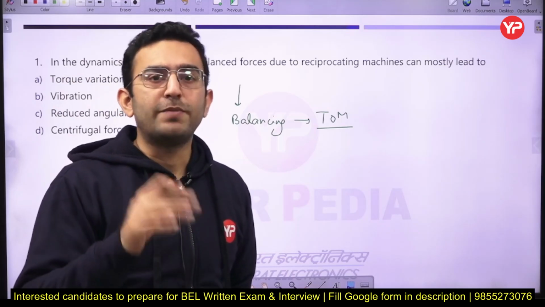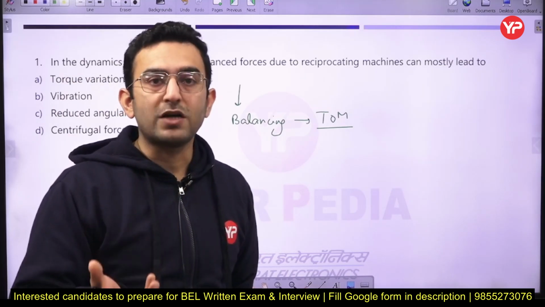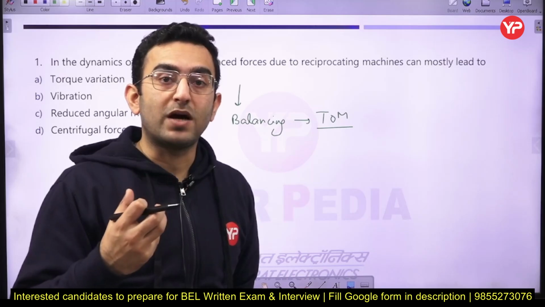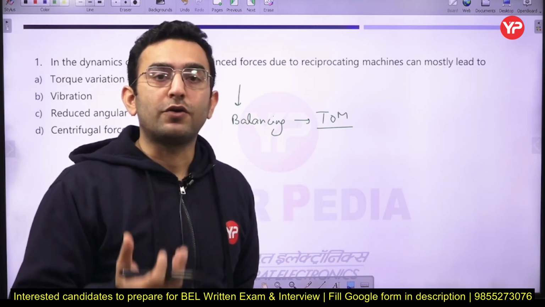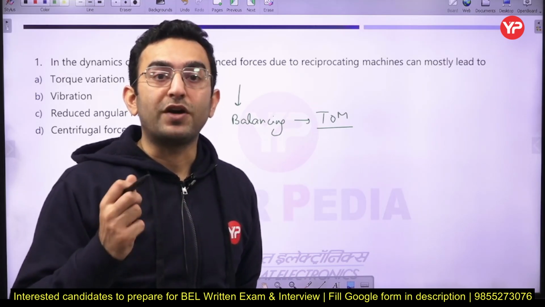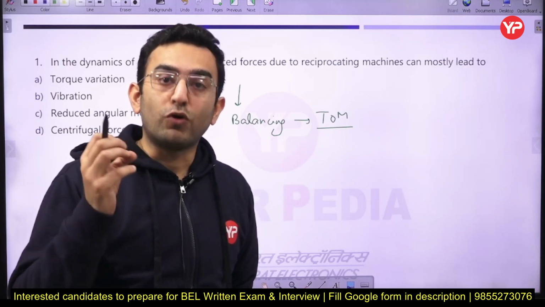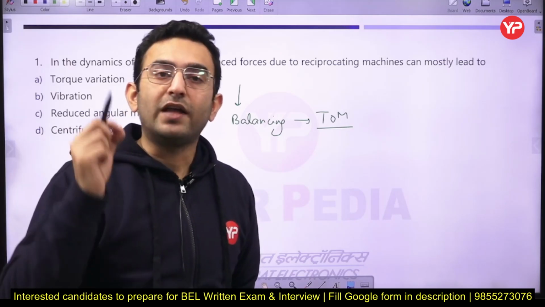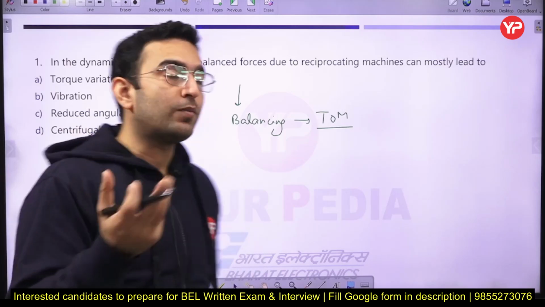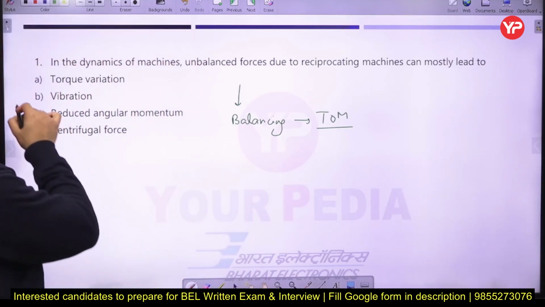You can easily balance the entire rotating mass, but balancing the reciprocating mass is very difficult. You cannot balance the entire reciprocating mass. In that case, what do we have to do? We have to balance some portion of the reciprocating mass, and the remaining unbalanced portion basically leads to vibration in the system.